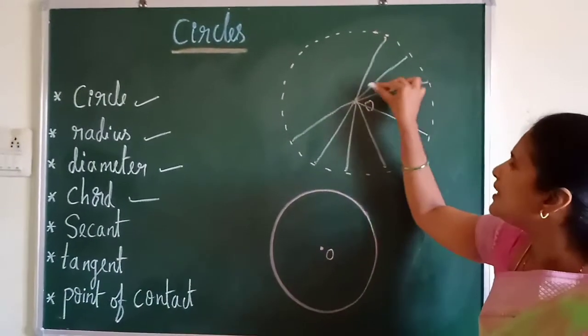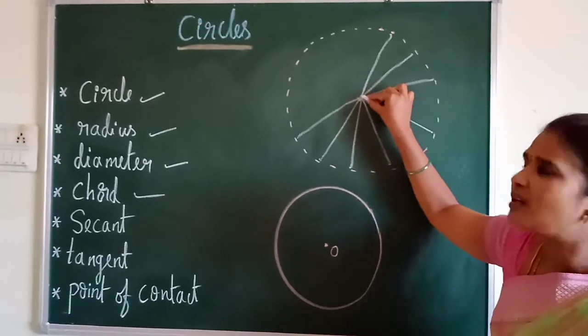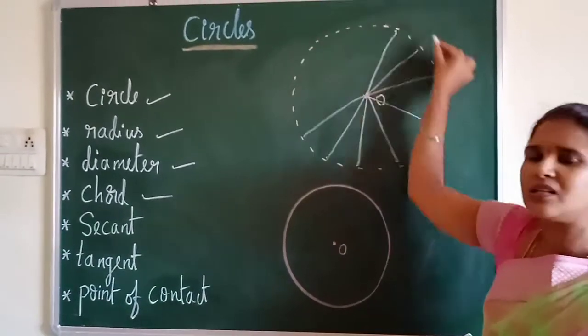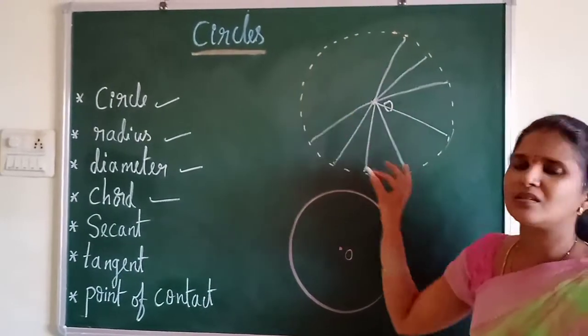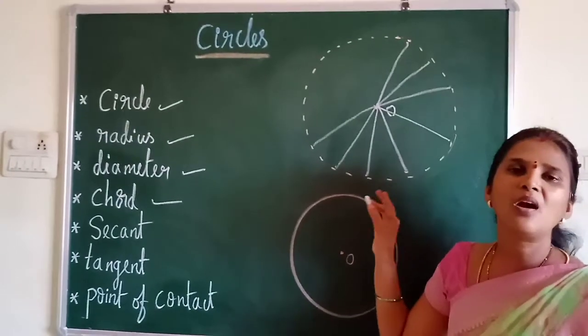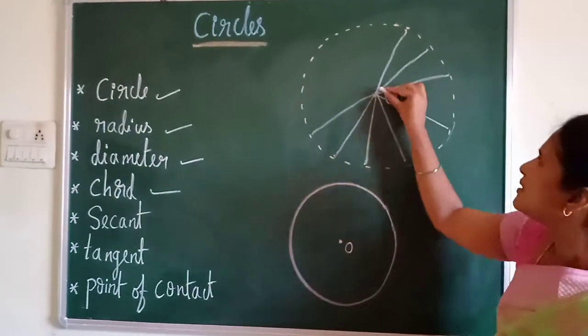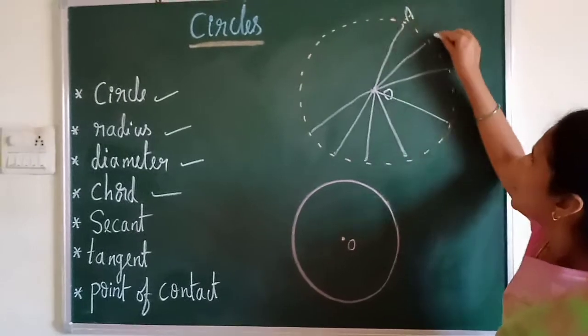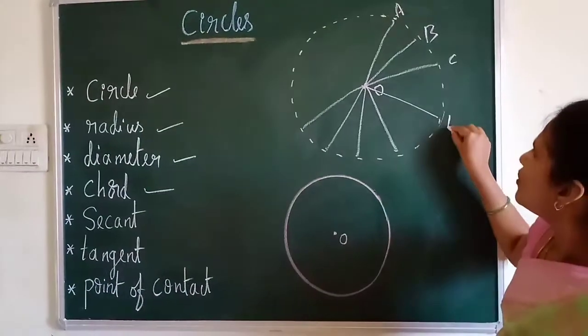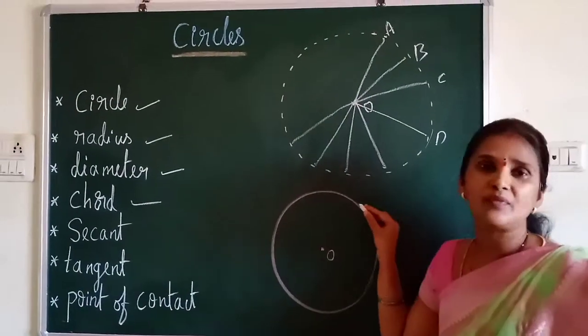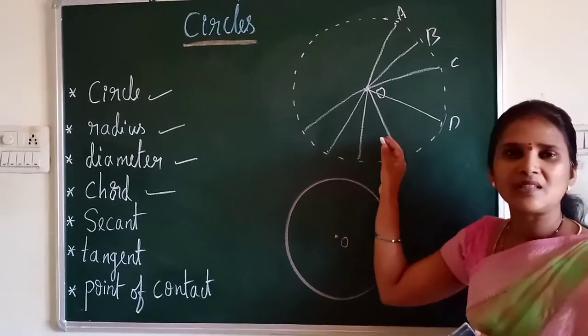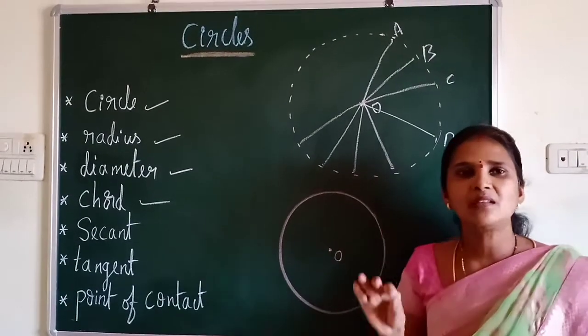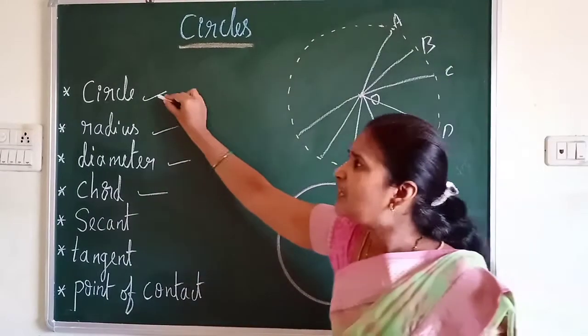The distance from the center of a circle to any point on the circle, you can check, all these distances are equal and they are called radii. If I mark this as O, then OA, OB, OC, OD, all these are radii of the circle, and the lengths of the radii of the same circle are always equal. So this is about the meaning of a circle.